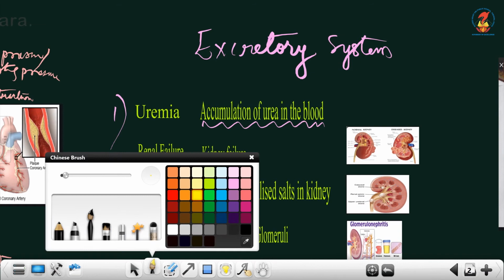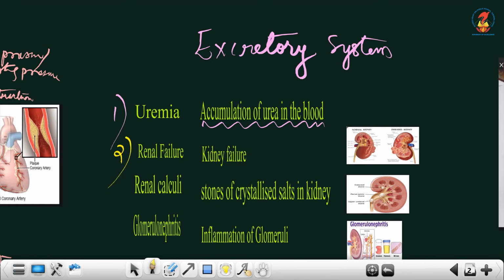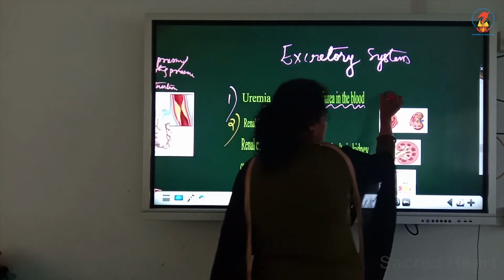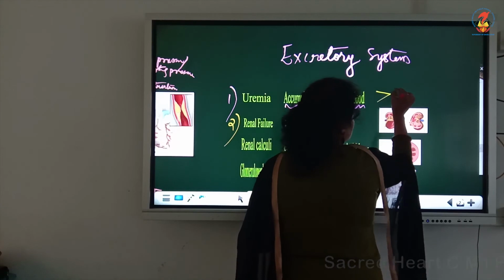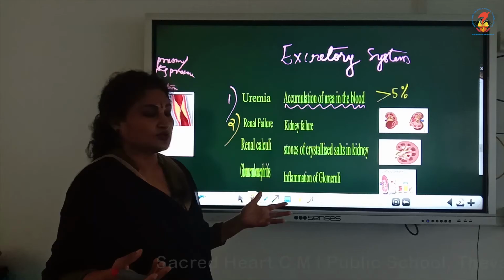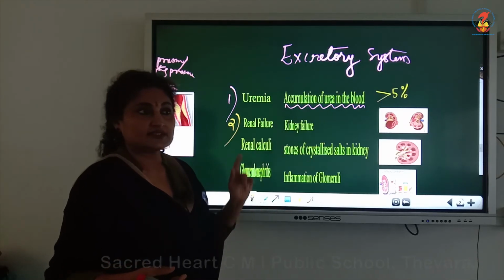Sometimes kidneys become a complete failure. They do not work. In the first case, the functioning of the kidney is at least 5%, more than 5%. The kidneys are doing some function. So just to remove urea, we are going for dialysis, that option.